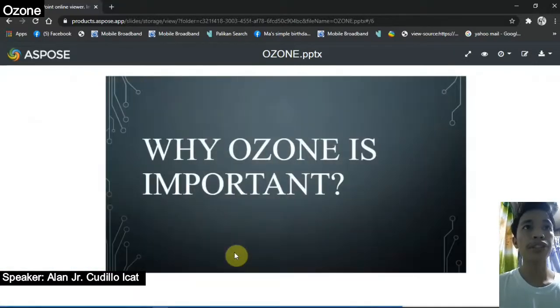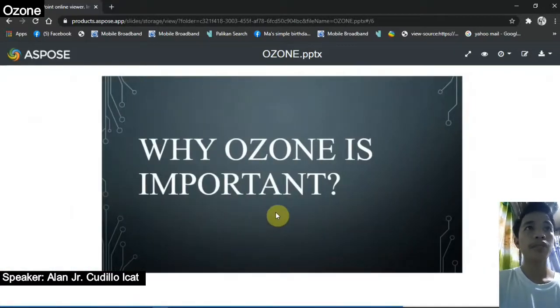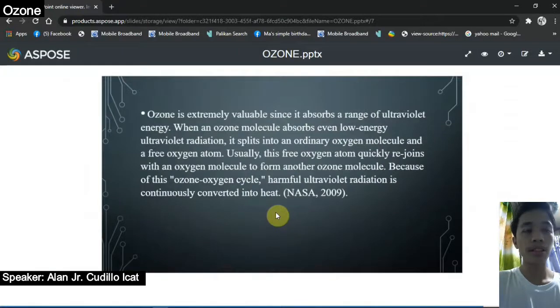Why is ozone important? The main function and the most important job of the ozone is to act as a shield for living organisms like plants, animals, and people on Earth. Ozone is blocking a type of radiation. This radiation is called ultraviolet radiation or UV light.